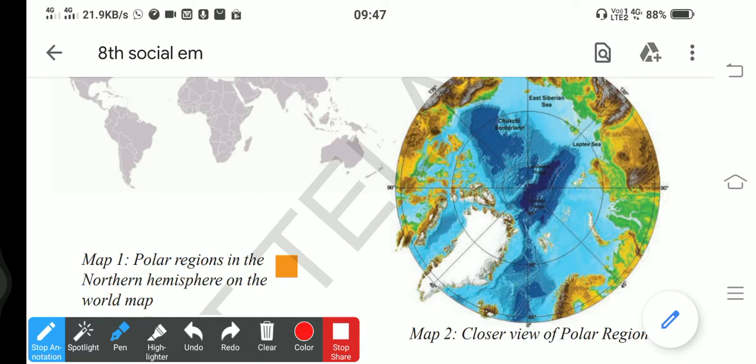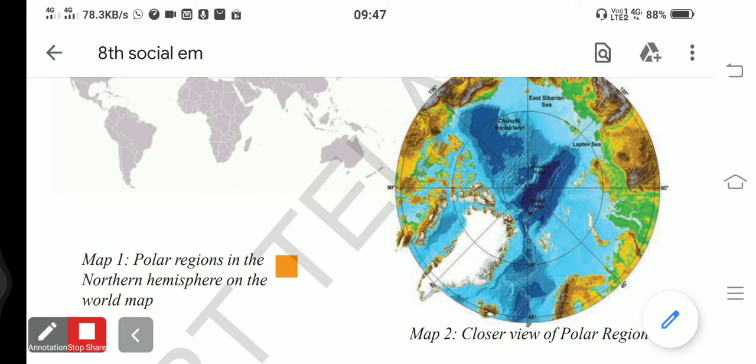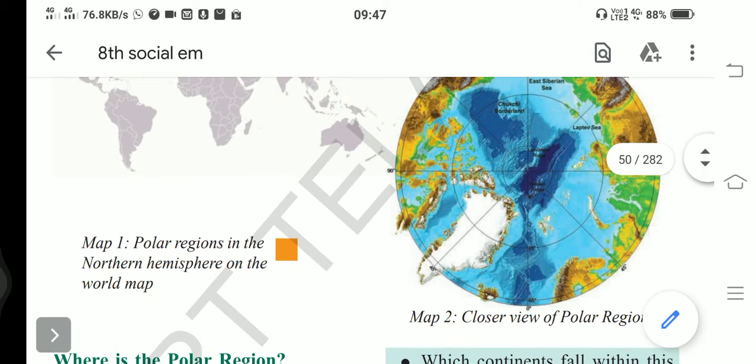So where do we find polar regions? Those are near the South Pole and North Pole. Understand?